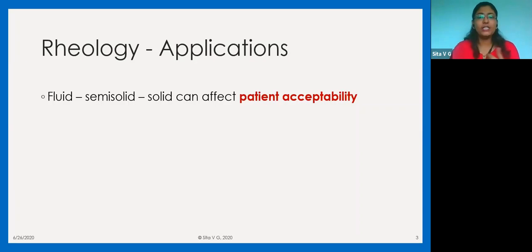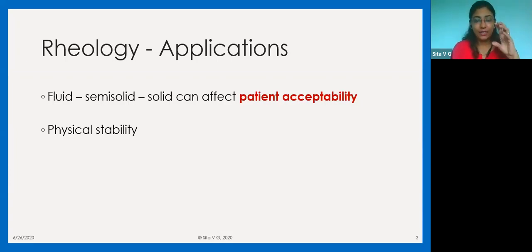It will flow away. So as a patient, what I will think is, इतना गंदा ointment कैसे कोई कंपनी बना सकता है, and I will discard it, I will not use it. So whether it is in a fluid state or a semi-solid state or a solid state, it is completely up to the formulator how to formulate it and how to increase the patient acceptability. Similarly, physical stability.